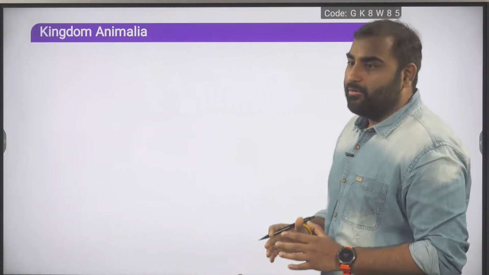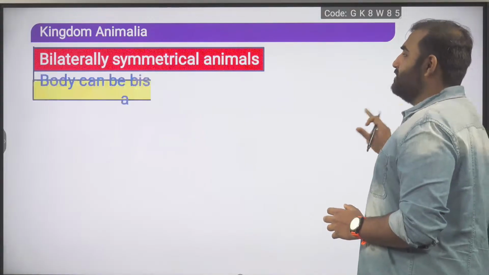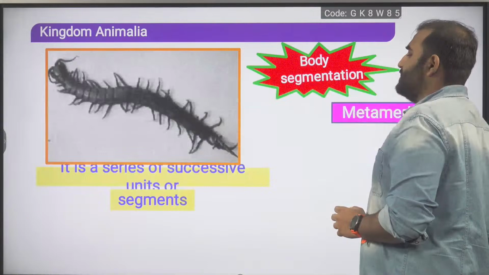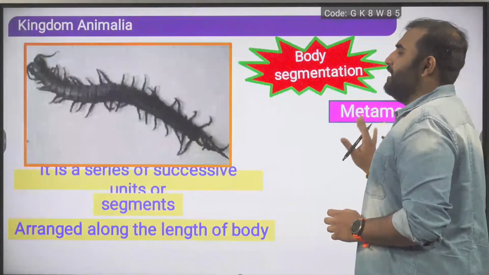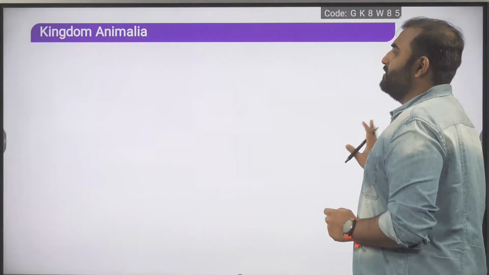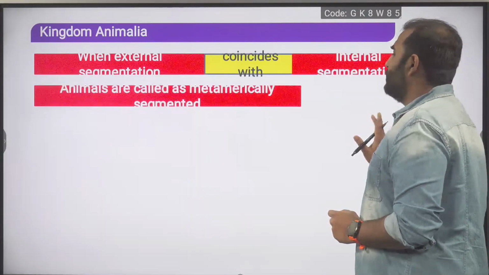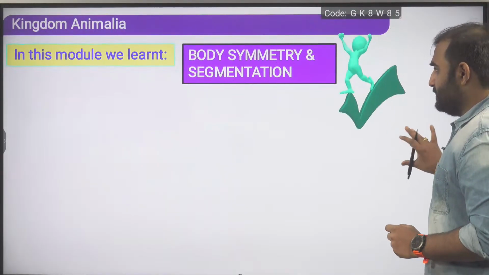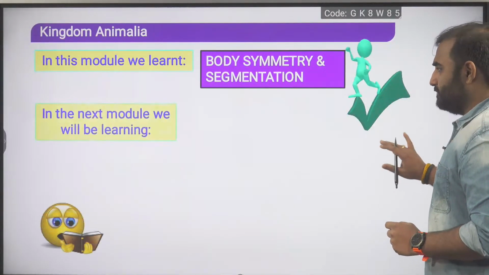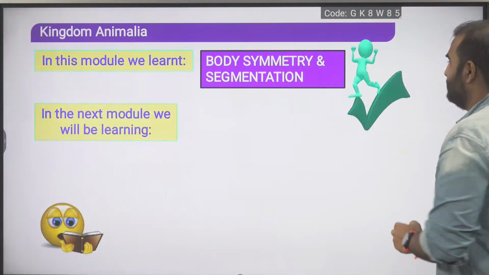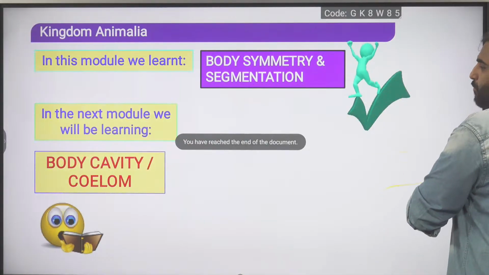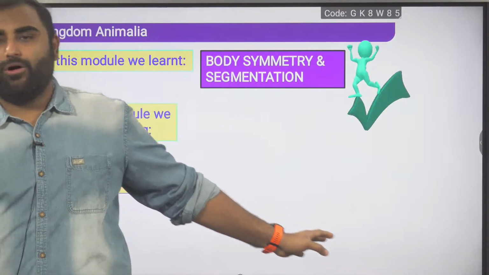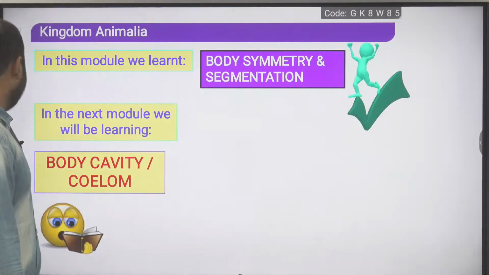Moving ahead. Body segmentation is done. Now after body segmentation, what is the next basis of classification we are going to talk about? I think the next one left is the coelom. Body cavity or coelom, a very, very important topic. So let us jump to body cavity or coelom.